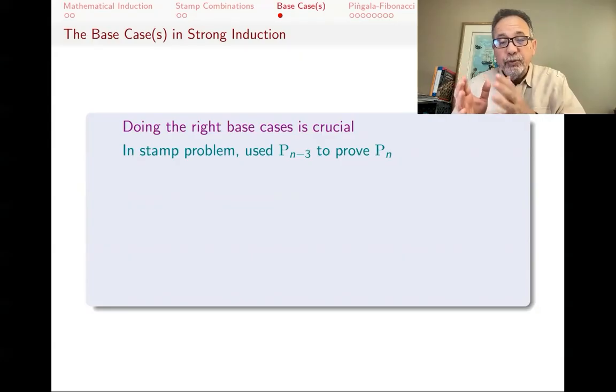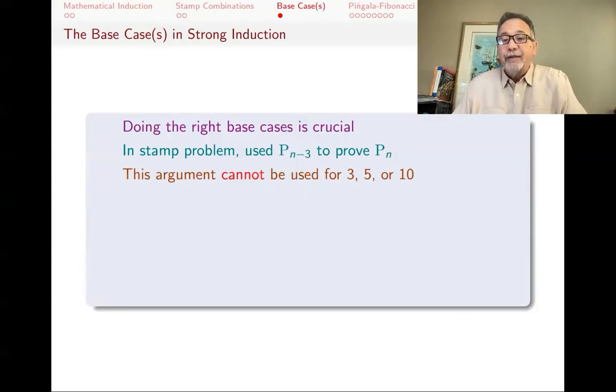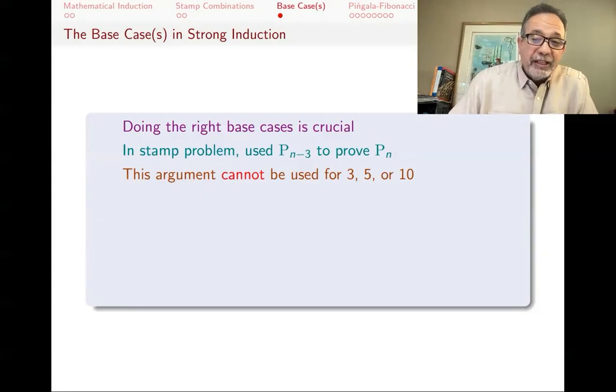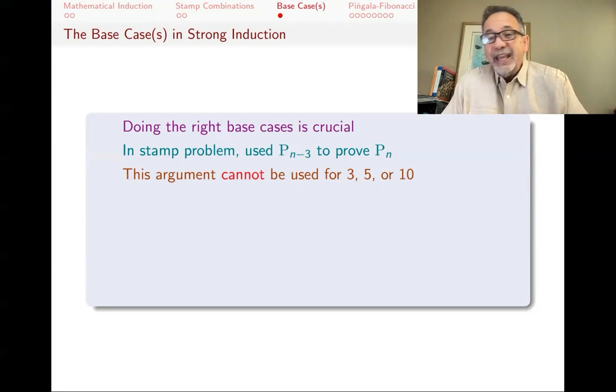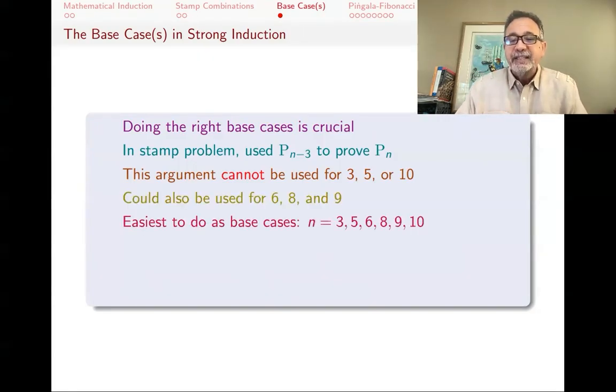So whatever you want to prove, you have had to have done the case that was 3 down the line before it. This argument can't be used for 5 or 10 because 3 less than those are not doable. We can't make 2-cent stamps, and so we can't use that to make 5. We can't make 7, so we can't use that to do 10. So 5 and 10 are the ones that you really do need to do by hand. The easiest thing to do is to do 3, 5, 6, 8, 9, and 10 by hand as base cases.